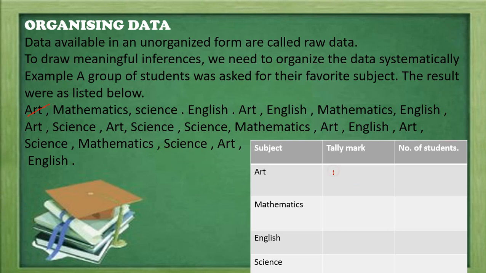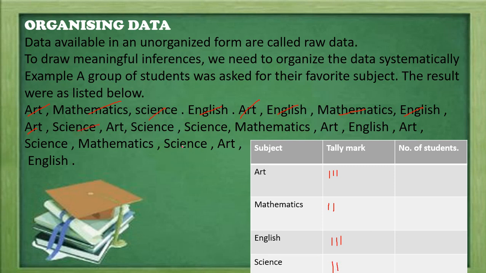So we can make the tally marks very easily, and it will be correct because we have counted all the observations.